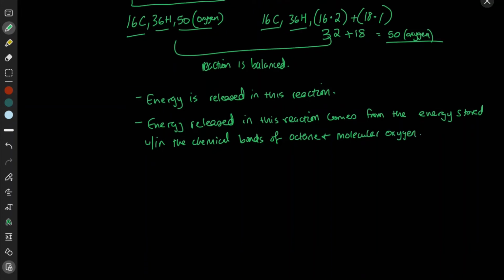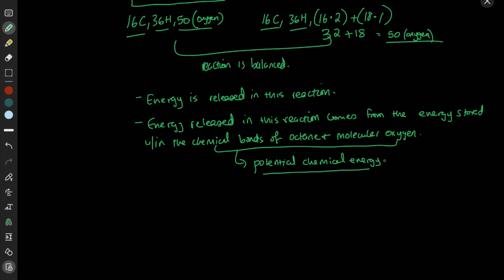And this energy that's stored within the chemical bonds is called potential chemical energy. And potential chemical energy is the potential energy that's stored within chemical bonds.